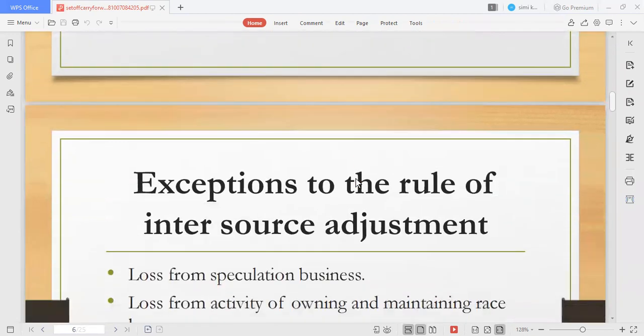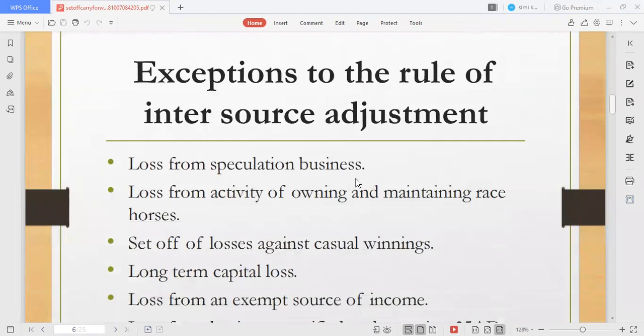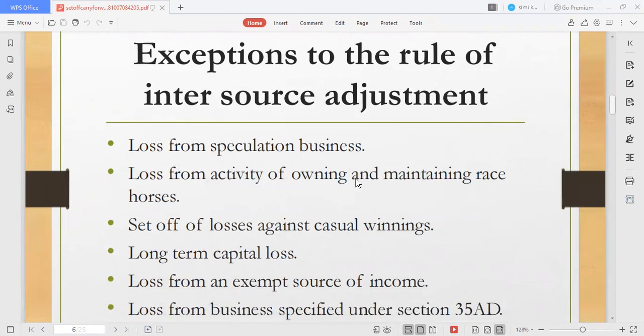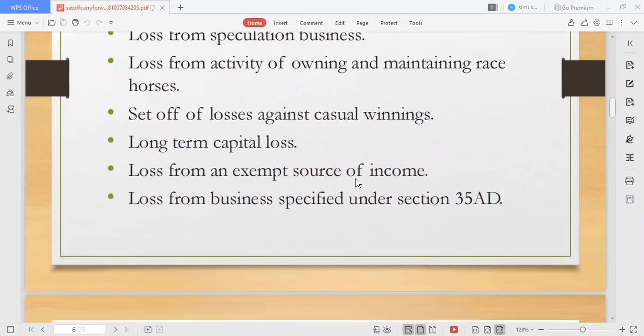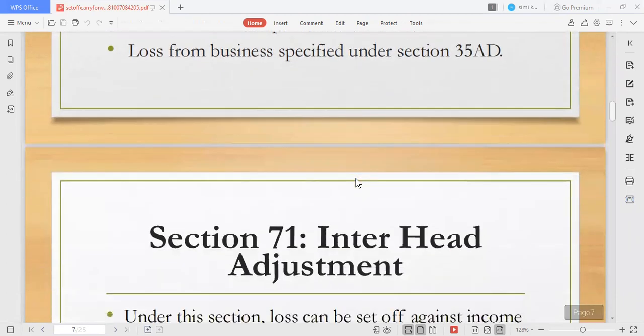Here are some exceptions to the rule of inter-source adjustment. The rule does not apply to these kinds of adjustments: loss from speculation business, loss from the activity of owning and maintaining race horses. Such losses cannot be recovered through inter-source adjustment. Other exceptions are set off of losses against casual winnings, long-term capital loss against exempt income, and loss from business specified under Section 35D.